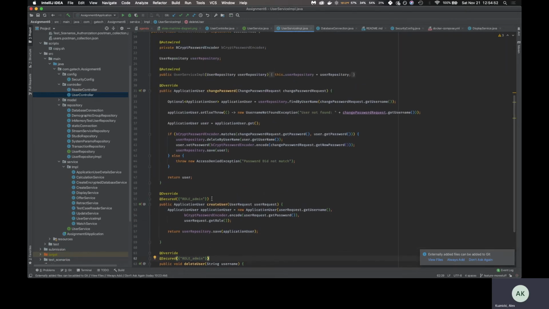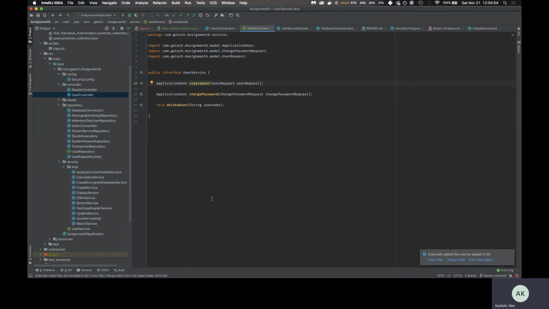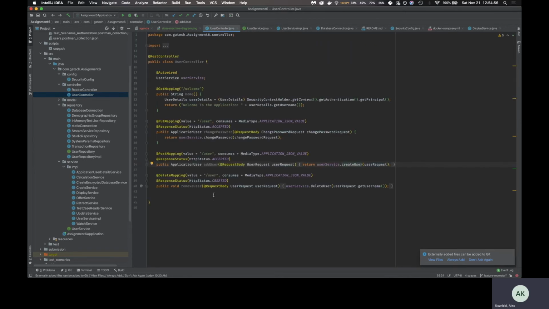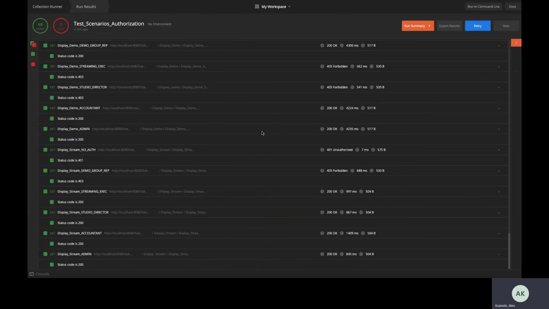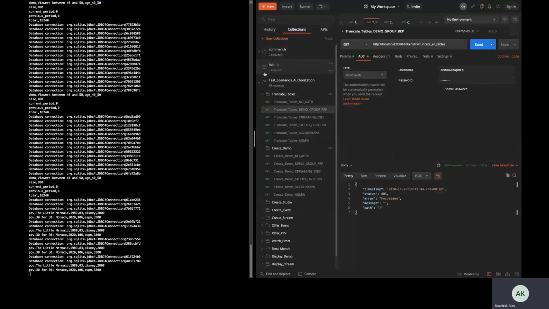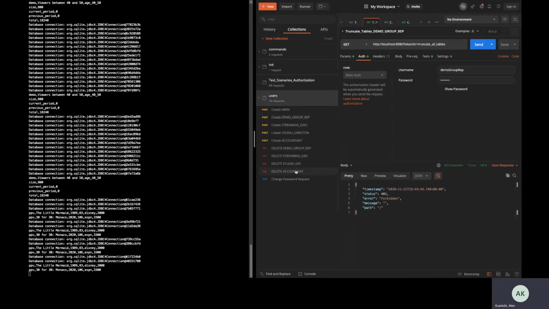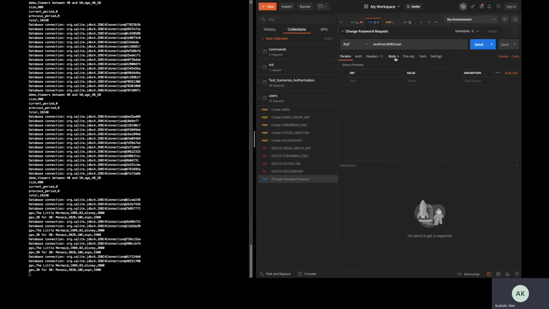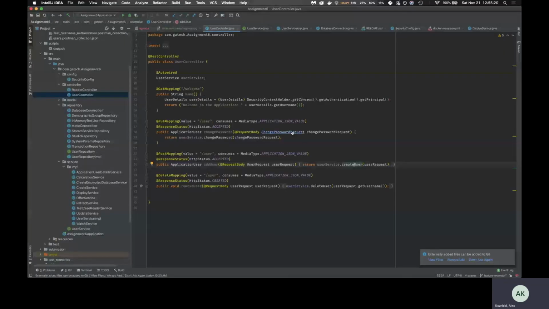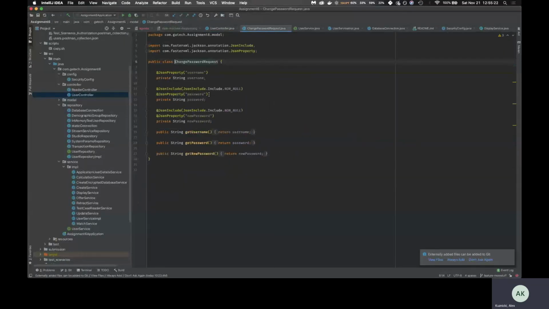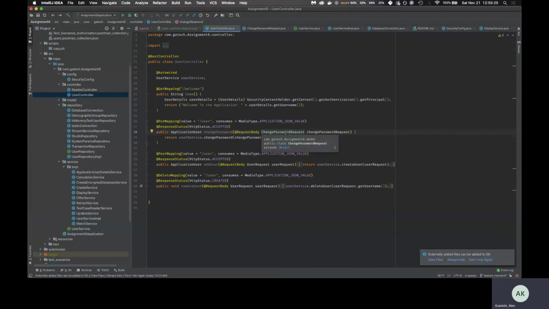Users are allowed to change their own password, and that is done via this endpoint as well. We pass in a change password request in a REST request, which looks like, let's see here, it's down here. So in a change password request, in the request body, you will pass in the username, the password, and the new password. And Spring will parse that, take in that information, and the user will be allowed to change their own password.